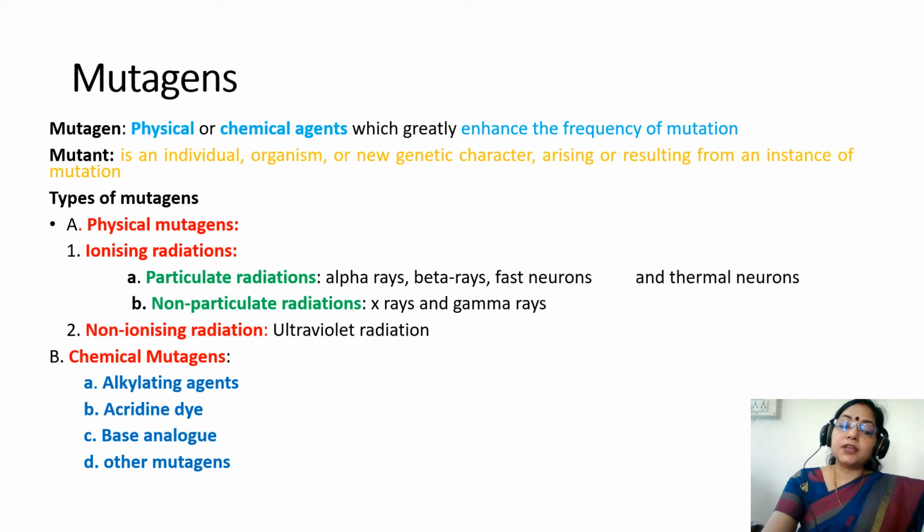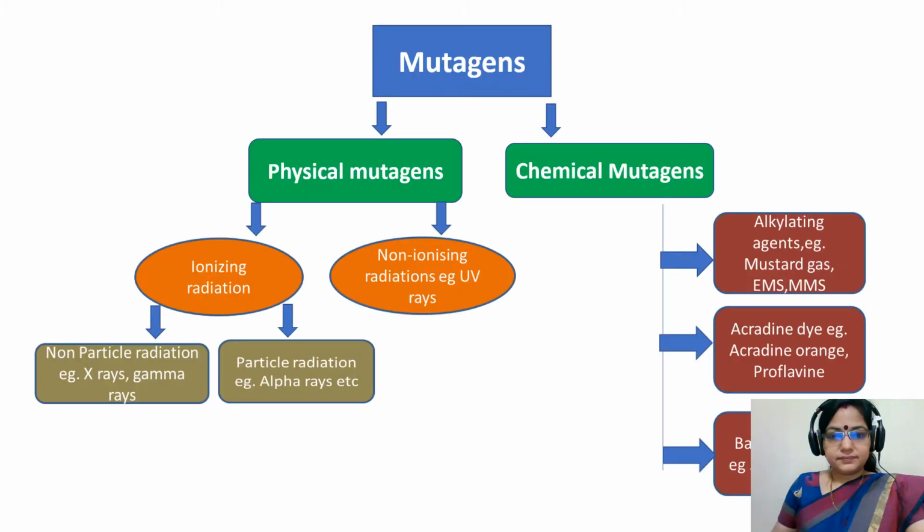Ionizing radiations are further divided into particulate radiations like alpha, beta, fast neutrons and thermal neutrons, and non-particulate radiations like X-rays and gamma rays. Non-ionizing radiations are ultraviolet radiations. Chemical mutagens are alkylating agents, acridine dyes, base analogs and other mutagens.